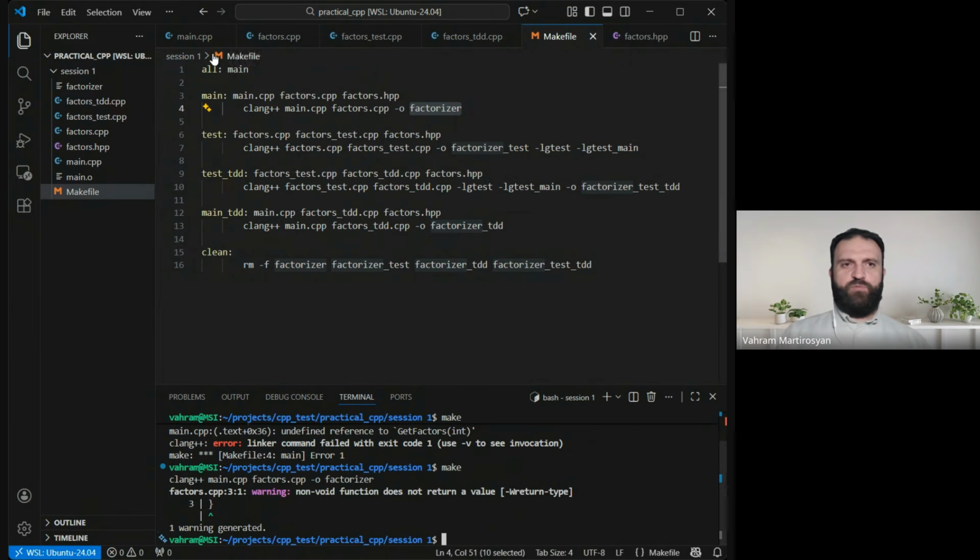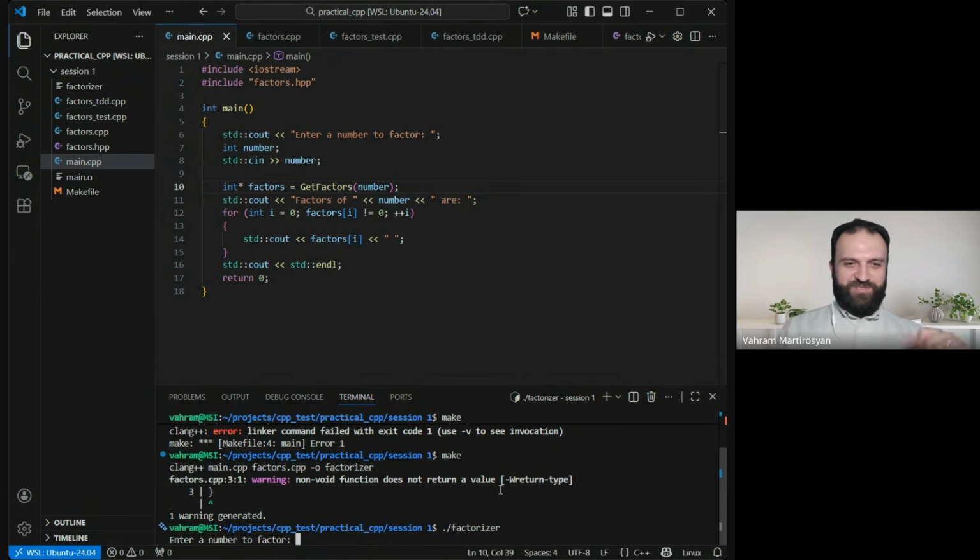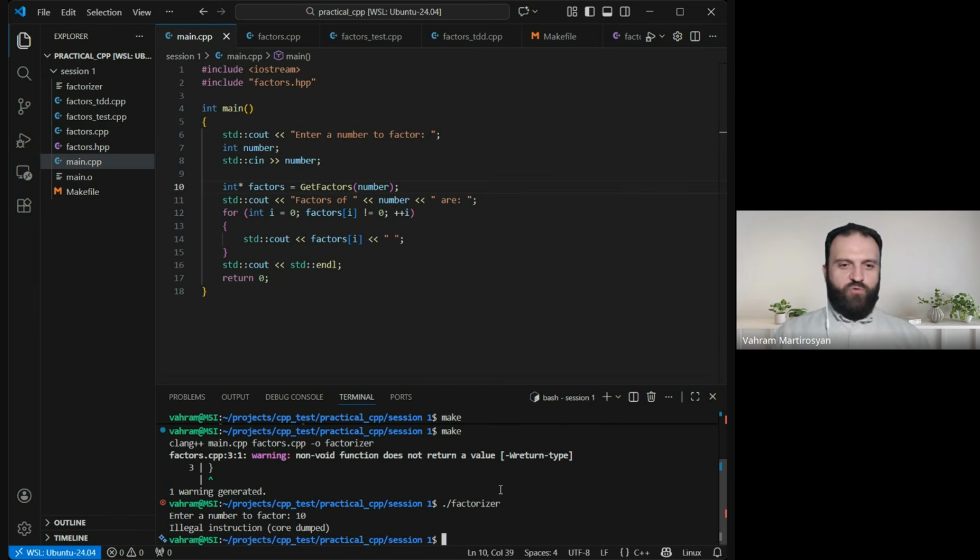Now we have the executable file, and we can call it. I mean, yeah, if we are just in a hurry, then we can start. So enter a number. Okay, let's take 10. What about 10? Oh, yeah, illegal instruction. So this is very, very common.